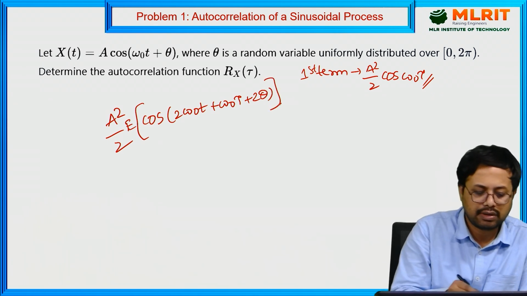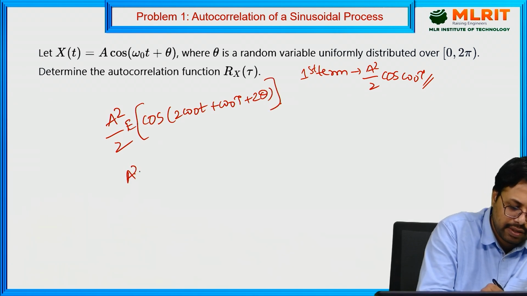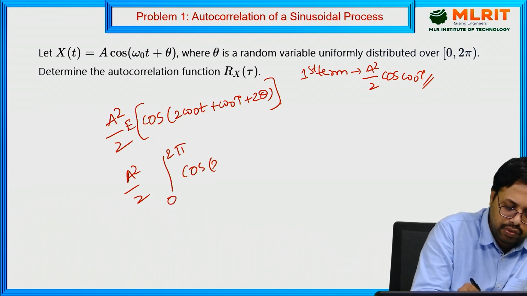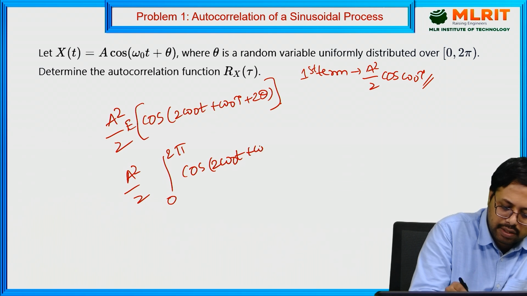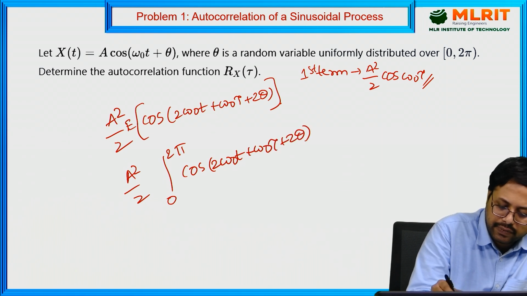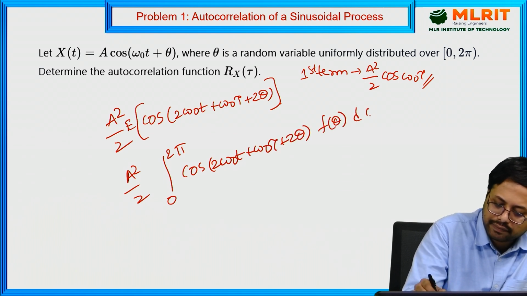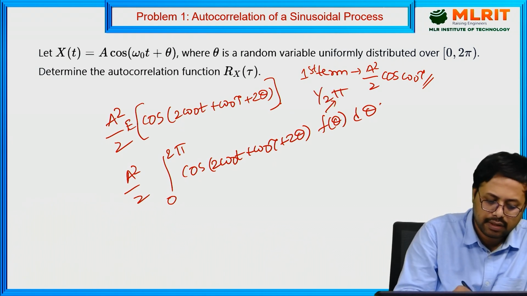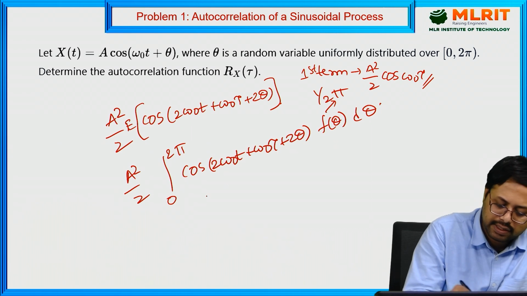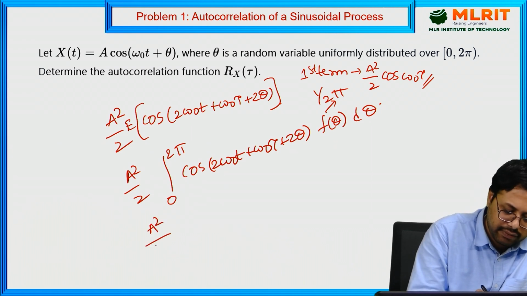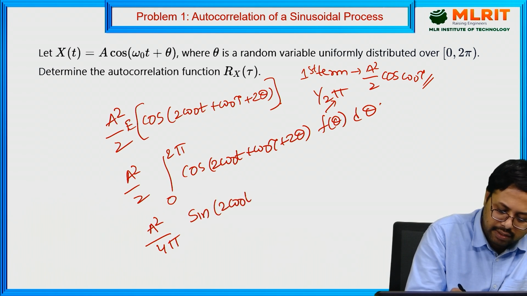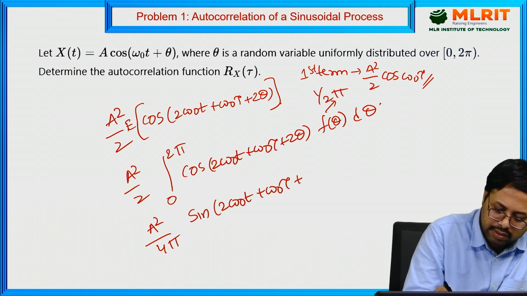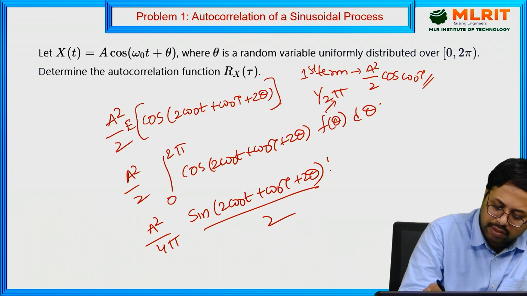Now again this one also you have to keep the expectation. A square by 2, theta lies between 0 to 2 pi, cos of 2 omega naught t plus omega naught tau plus 2 theta f of theta d theta. This one you know it already, this is 1 by 2 pi. You take that outside, then you apply this, then what you are going to get? A square by 4 pi, sin of 2 omega naught t plus omega naught tau plus 2 theta by 2, from 0 to 2 pi.